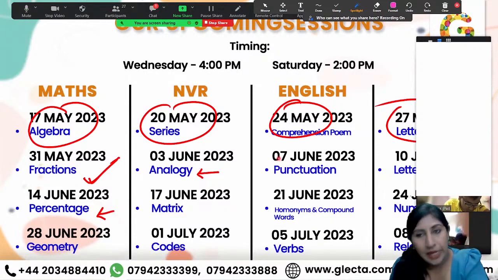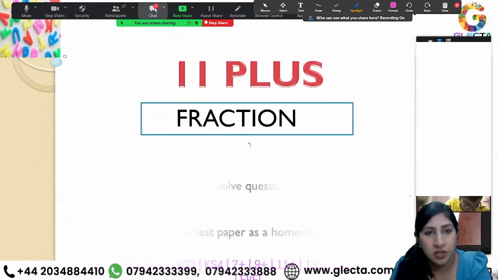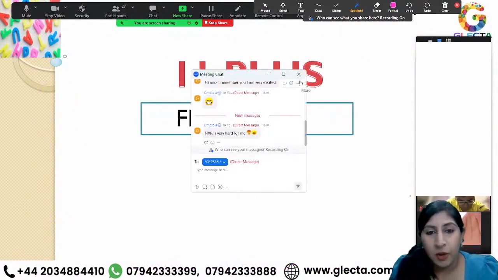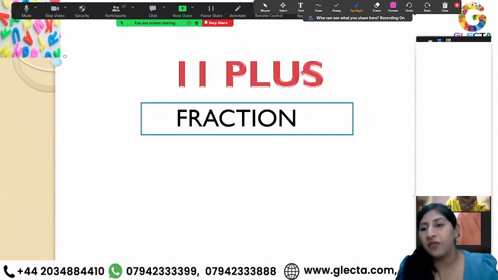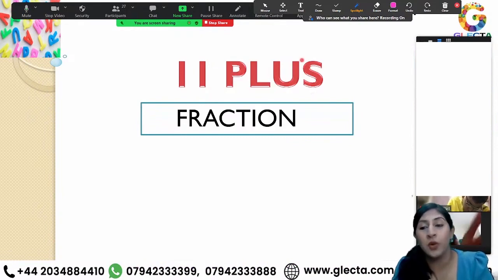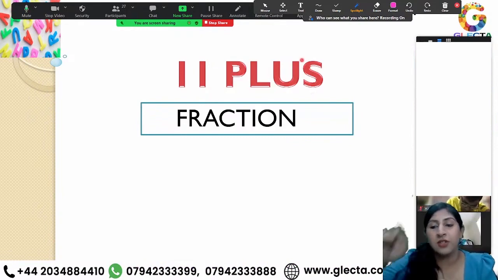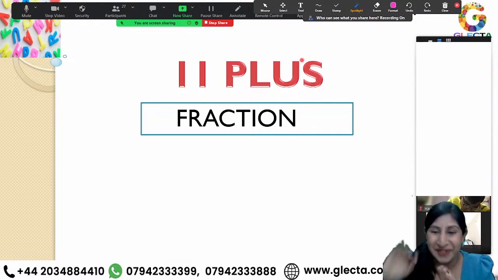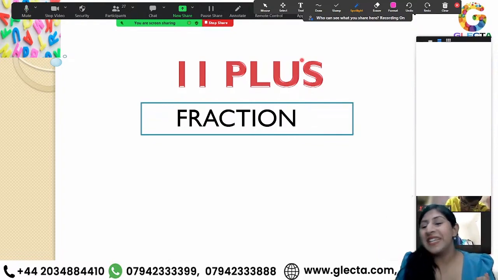Getting started today with fractions. Okay, Omotola says NVR is very hard for her. All right, I'll let your NVR teacher know about that so that she can ask you all the questions. Right, Omotola?